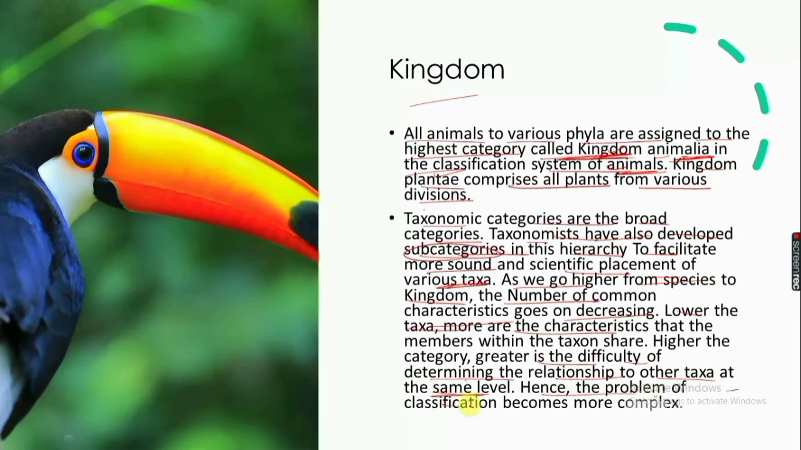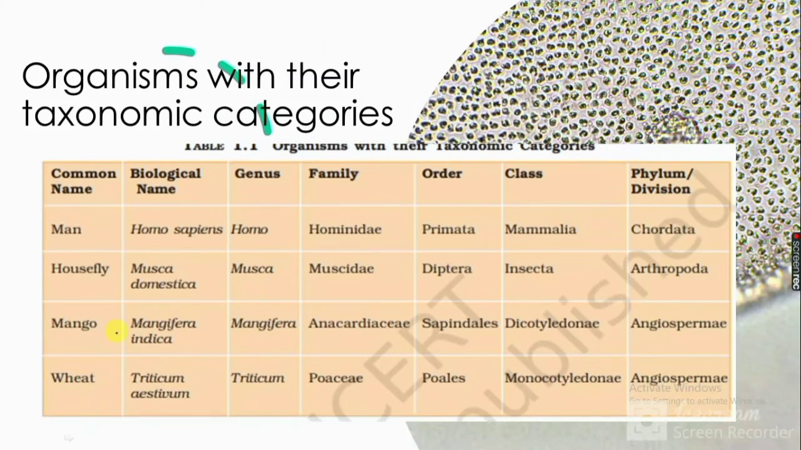Man, its biological name is Homo sapiens. Housefly, Musca domestica. Mango, Mangifera indica. Wheat, Triticum aestivum. Genus: man is included in genus Homo, housefly in Musca, mango in Mangifera, wheat in Triticum. Family: man is included in the family Hominidae, housefly in Muscidae, mango in Anacardiaceae and wheat in Poaceae.